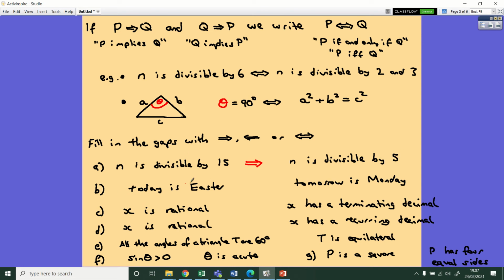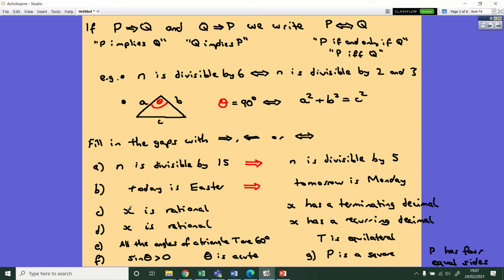Similarly for B, today is Easter, that being Easter Sunday, and then tomorrow is Monday. Let's think about this again. Easter is on a Sunday. If it's Easter, then it's a Sunday, which means that tomorrow is Monday. So we've at least got it this way round. But if tomorrow is Monday, that doesn't mean that it's Easter today. Not all Sundays are Easter Sundays. So again, the arrow points that way.